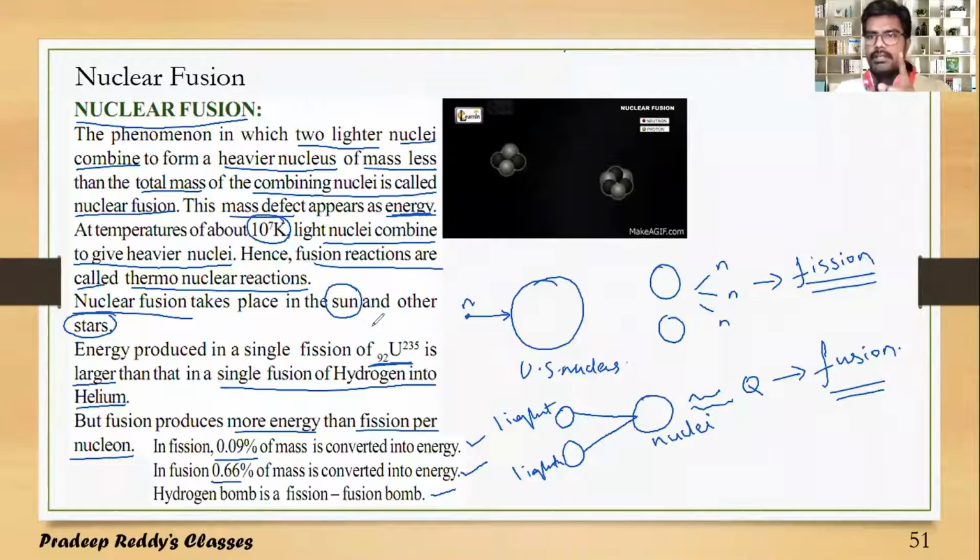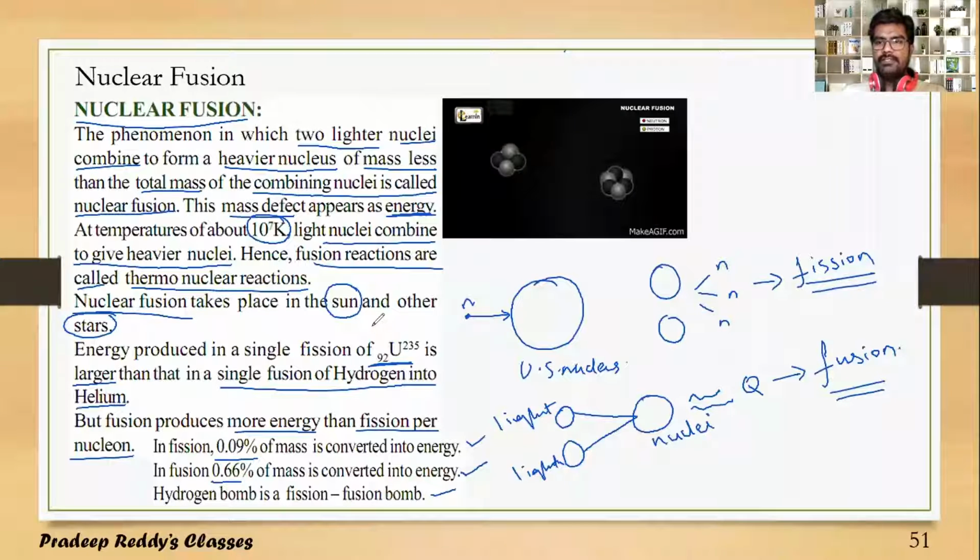So point number one is that two lighter nuclei combine to form a fusion reaction, and the product formed after nuclear fusion has less mass than the individual masses of the two lighter nuclei.